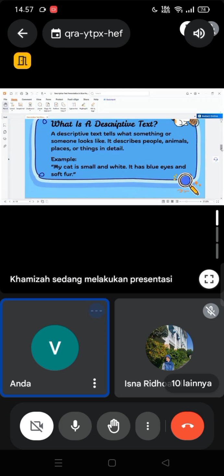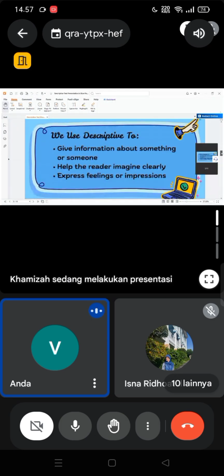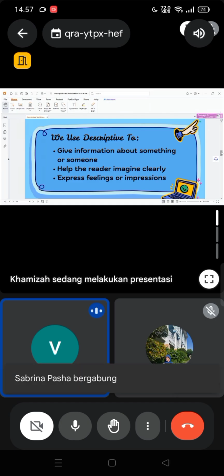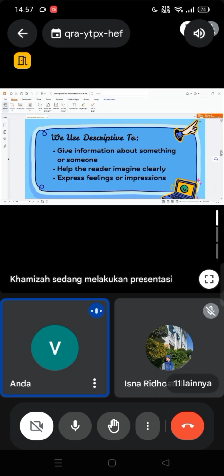And let's move to the purpose of descriptive text. This descriptive text gives information about something or someone and helps the reader imagine clearly. Sometimes the readers are confused about the appearance of something, so this descriptive text helps the reader to imagine it. And for the last, this descriptive text expresses feelings and impressions.